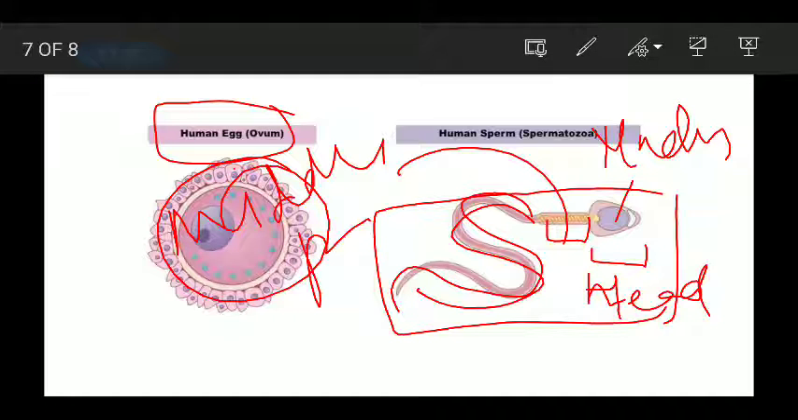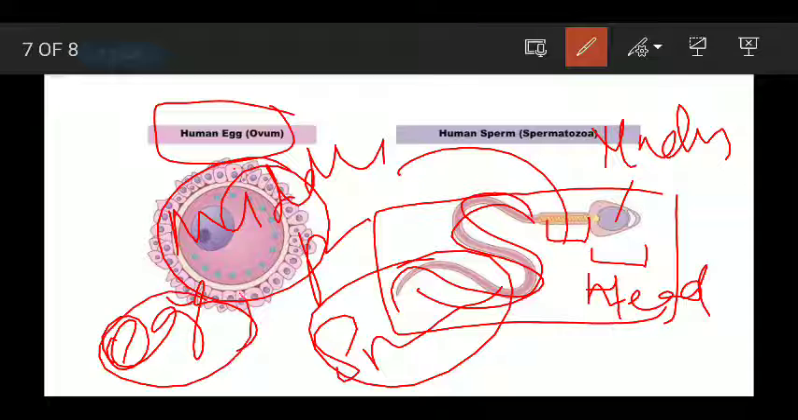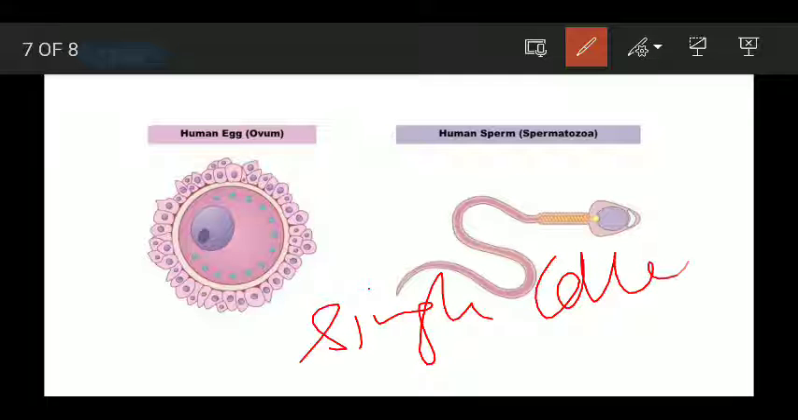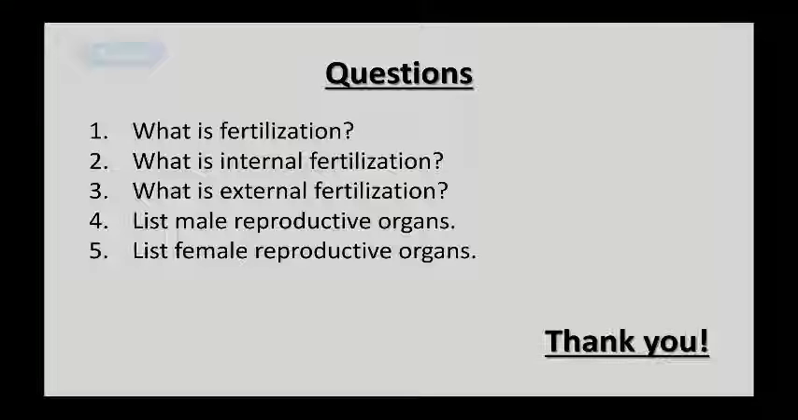One more thing: both the egg and the sperm are single celled. When they meet, it divides and they form a multicellular baby. So that's all for today.